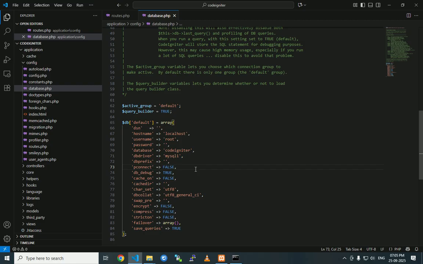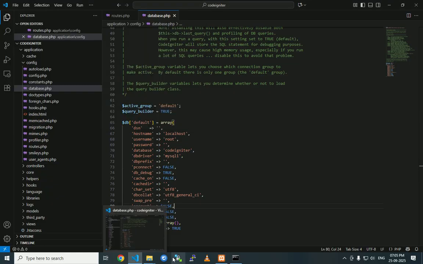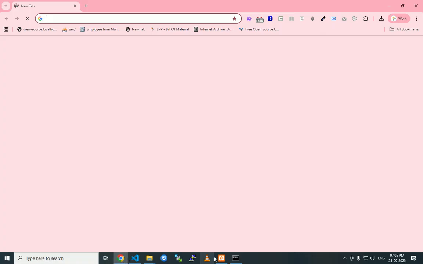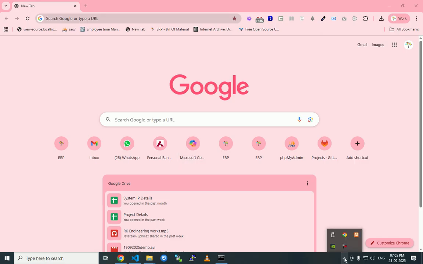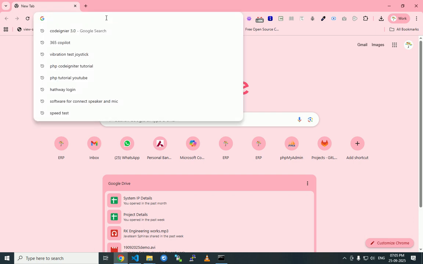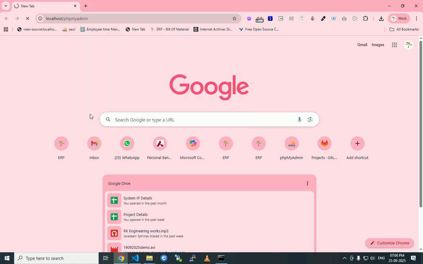Save completed. Let's check whether XAMPP is started or not. Here the port number came, so XAMPP started successfully. Now open the Chrome browser. You can close XAMPP, no problem, it will go to minimize. That's not a problem. Now you have to enter localhost phpmyadmin.